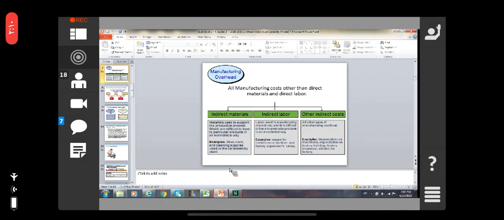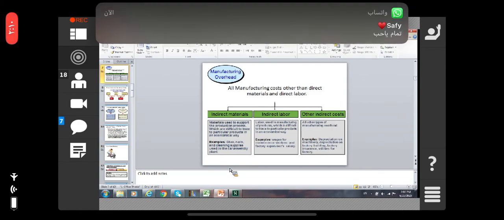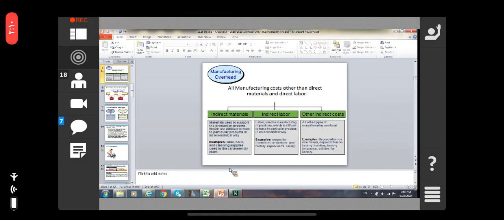The examples are the glue, the nails, the cleaning supplies, used in car assembly plants. So these are the indirect materials, okay. They are not a component of the product.